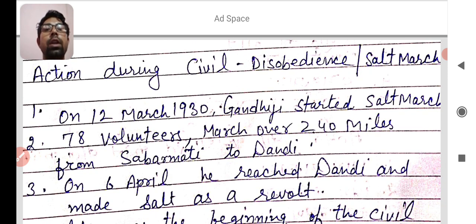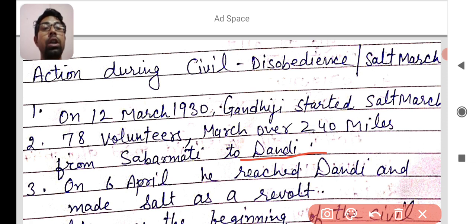On 12 March 1930, Gandhiji started the Salt March with 78 volunteers, marching over 240 miles from Sabarmati Ashram of Mahatma Gandhi to Dandi, on the coast of the Arabian Sea. The place located on the coastal area of Gujarat is named Dandi. That's why the Salt March is also known as the Dandi March. Don't get confused in the exam.